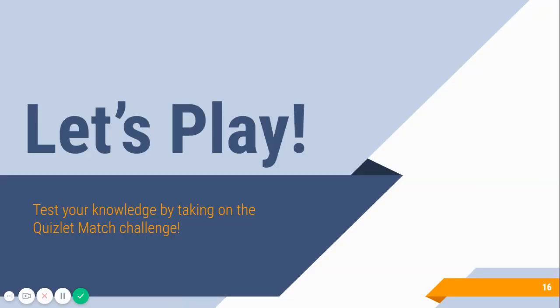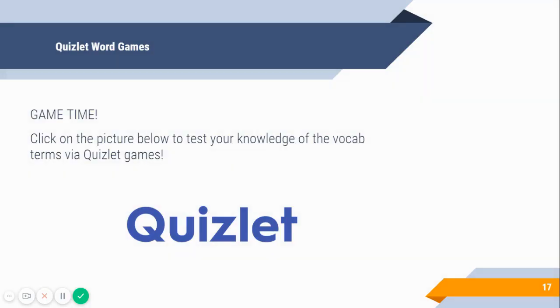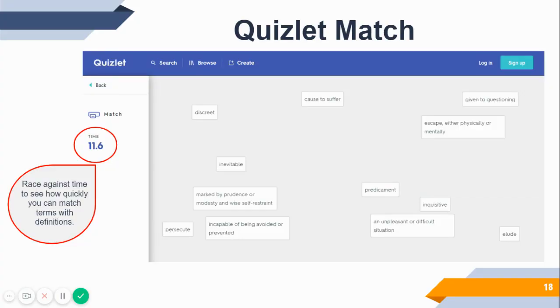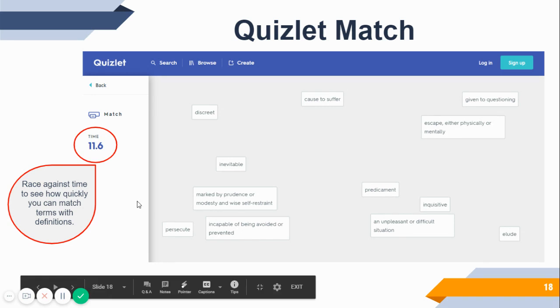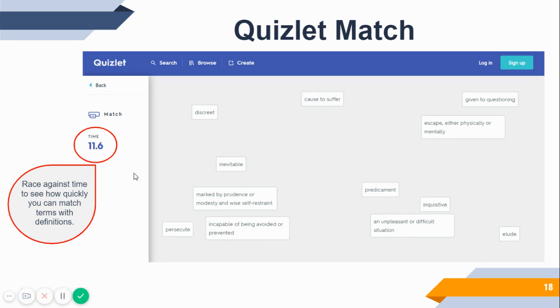Now that you've spent some time studying your terms, let's practice by playing a game. Click on the picture below to test your knowledge of the vocab terms via Quizlet Games. The game you will play is called Quizlet Match. Here is a sample of what your screen will look like when you open the game in the link. As you can see, there is a timer off to the left of your screen. The objective here is to match the words with the appropriate definition as fast as possible. Feel free to play a few times to try to beat your best time.